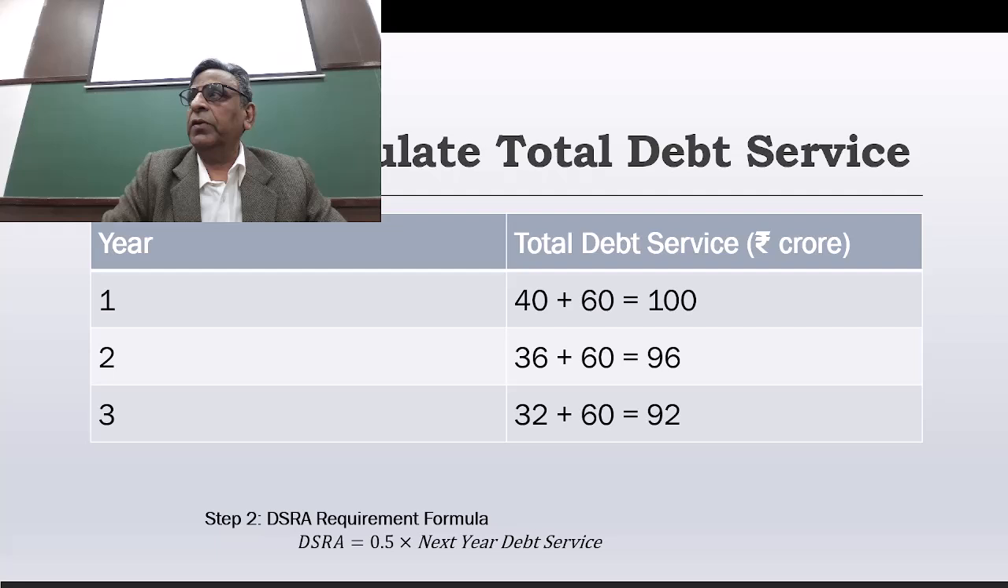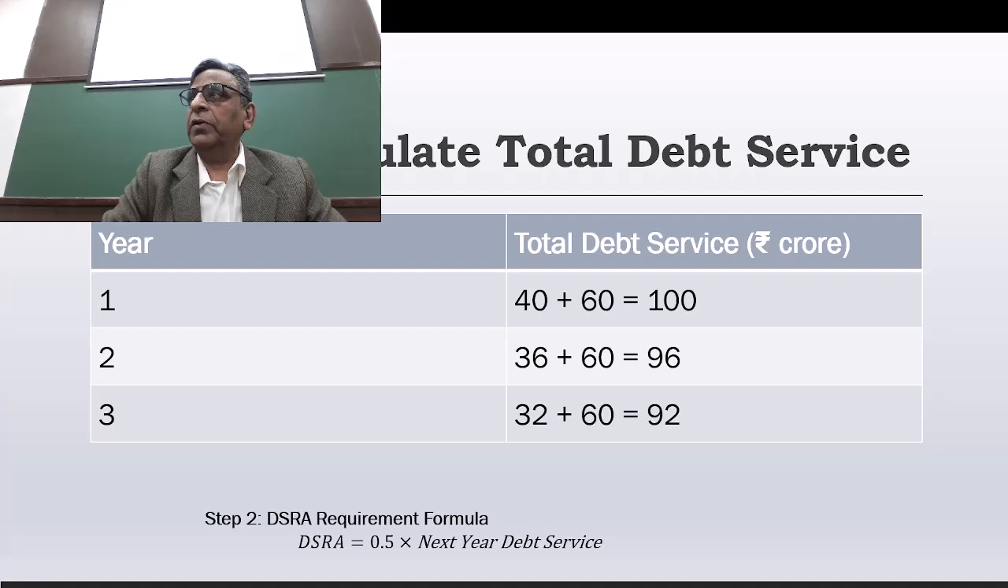So this is the total debt service. The company has to pay this much of the installment, which includes the interest as well as the principal. The first year is 100 crores, the second year 96 crores, and then 92 crores. The DSRA requirement, which is given at the bottom, is 0.5 times the next year's debt service. So it has to keep 50 crores in the reserve account in year 0 itself.